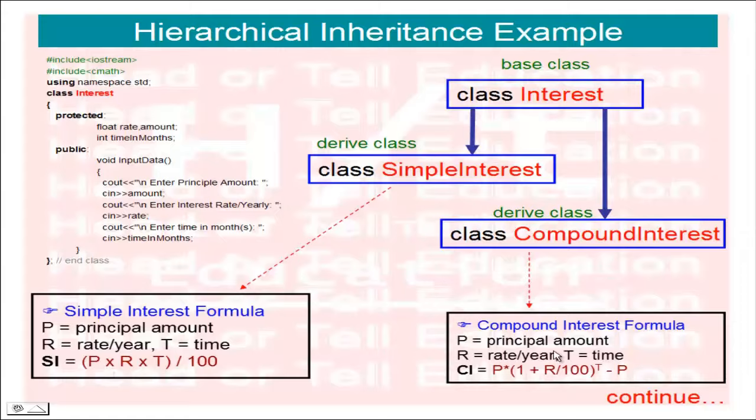For compound interest, P is the principal amount, R is the rate per year, T is the time, and CI equals P multiplied by (1 plus R divided by 100) to the power of T, minus P. So this is the compound interest. Both formulas we will use in both derived classes.